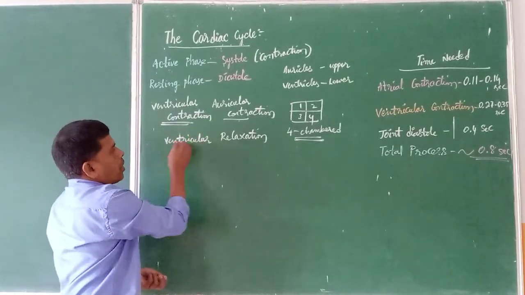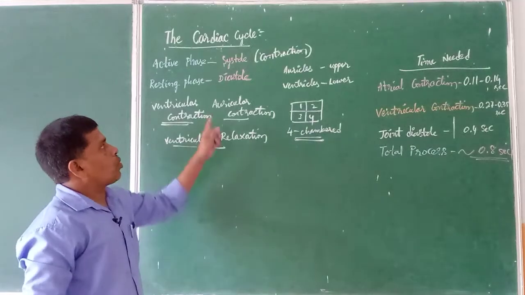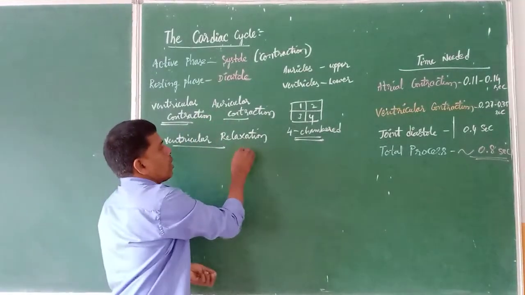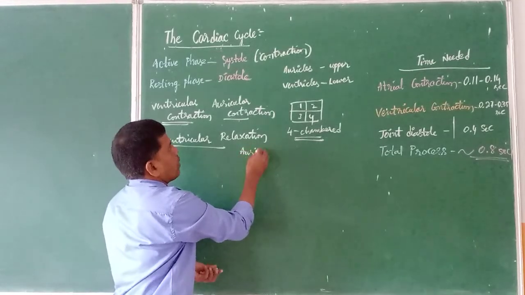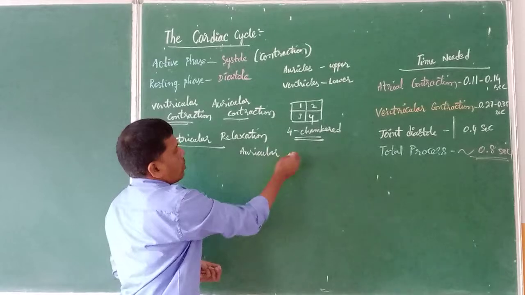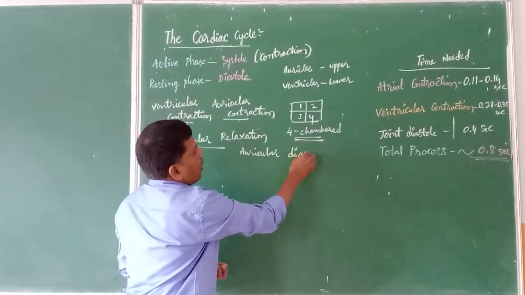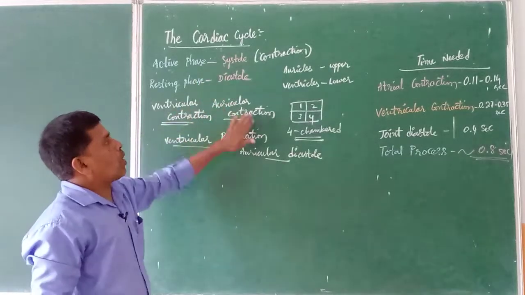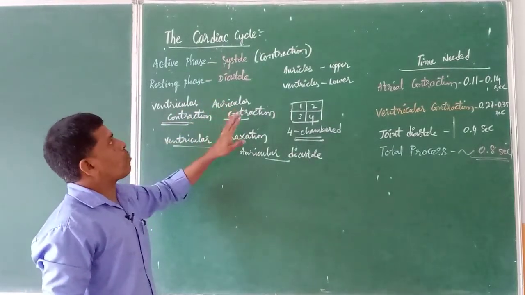Ventricular relaxation. Suppose the auricles are relaxing, then what do we call it? Auricular relaxation, or we call it auricular diastole. Auricular systole, auricular diastole. These terms are important.